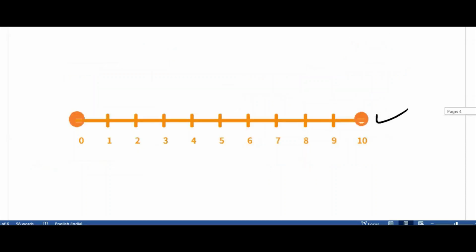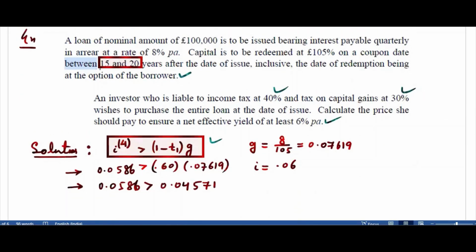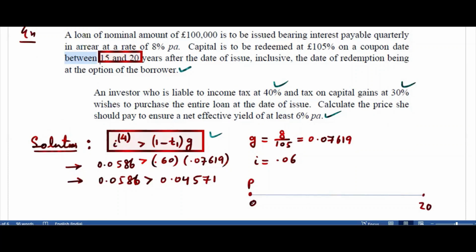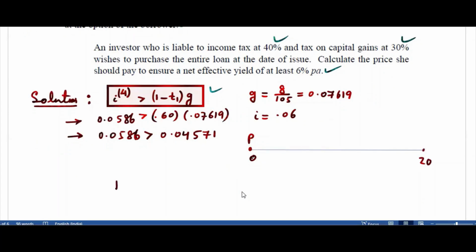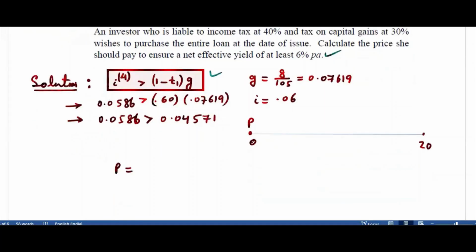So that means here we are talking about how many years? 15 to 20. So we will take 20. So this is 0. This is 20. Now tell me what is P? You have taken for 100 nominal. So P is price per 100 nominal. So let me write coupons here. 8%. 105, 8%.